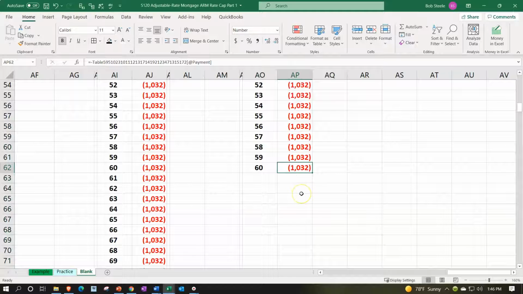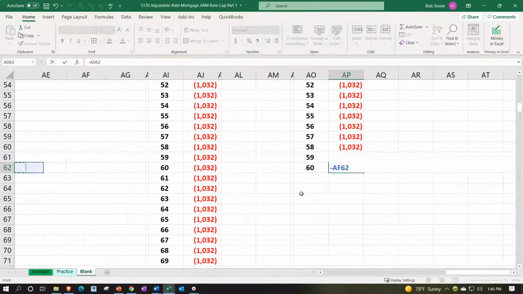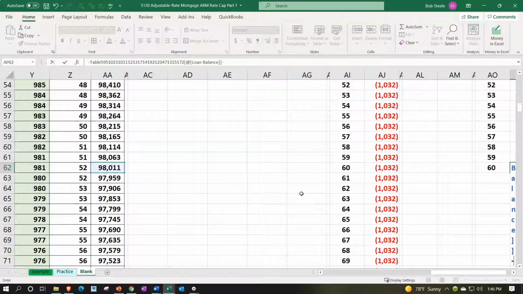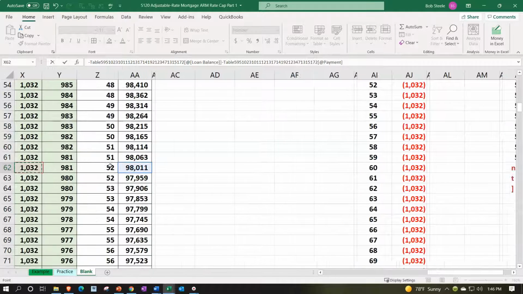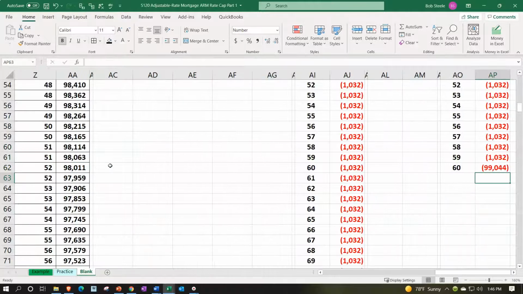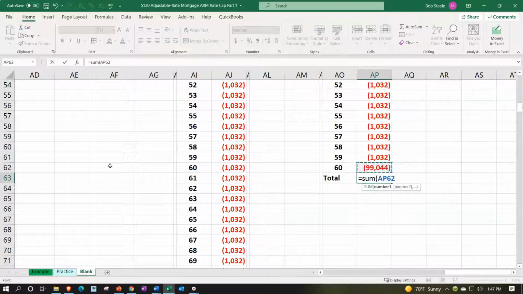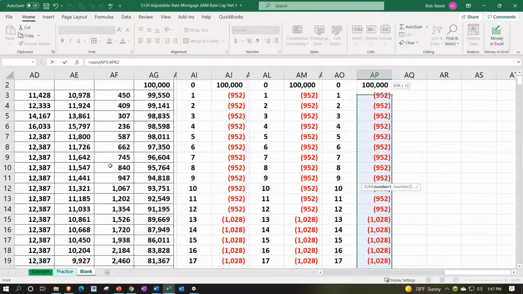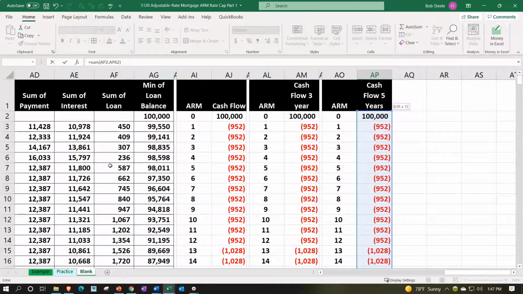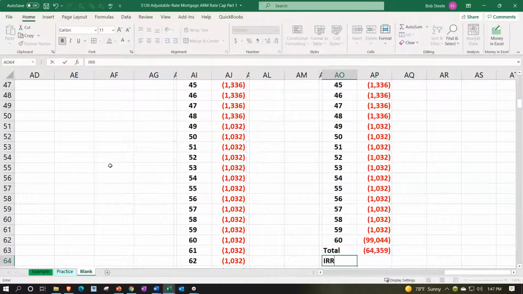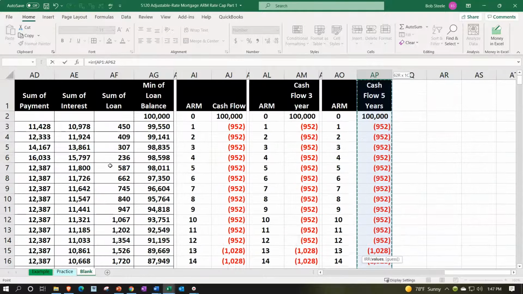And then we're going to take the 60 here, and that means we have to pay off the loan balance at this point. So we'd have to pay off the loan balance, which would be the 9811, and that last payment of the 1033. Let's totally total it. Total equals the SUM, shift 9, pulling that up to the top, taking our flow of the cash. And then we'll take the IRR, the rate at which the series of payments would be 0. IRR.